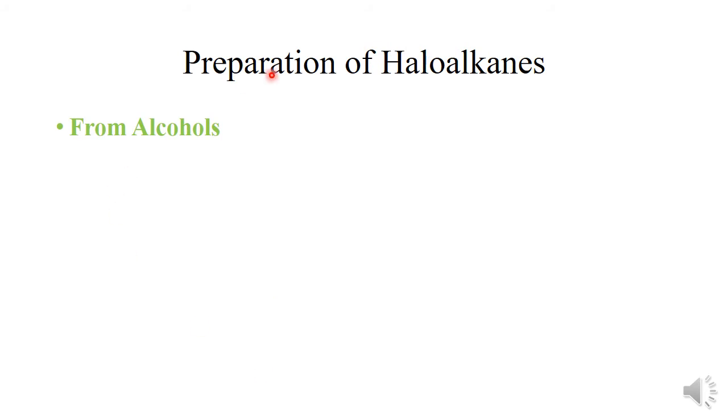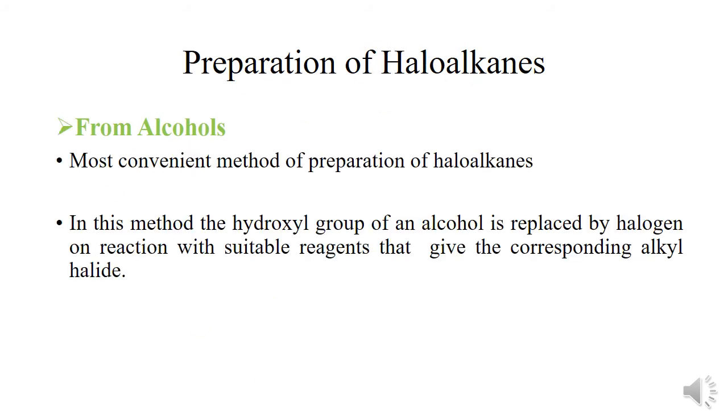So first is preparation of haloalkanes from alcohols. It is the most convenient method of preparation of haloalkanes, and in this method the hydroxyl group of an alcohol, that is the OH group, is replaced by halogen on reaction with suitable reagents which give the corresponding alkyl halide.